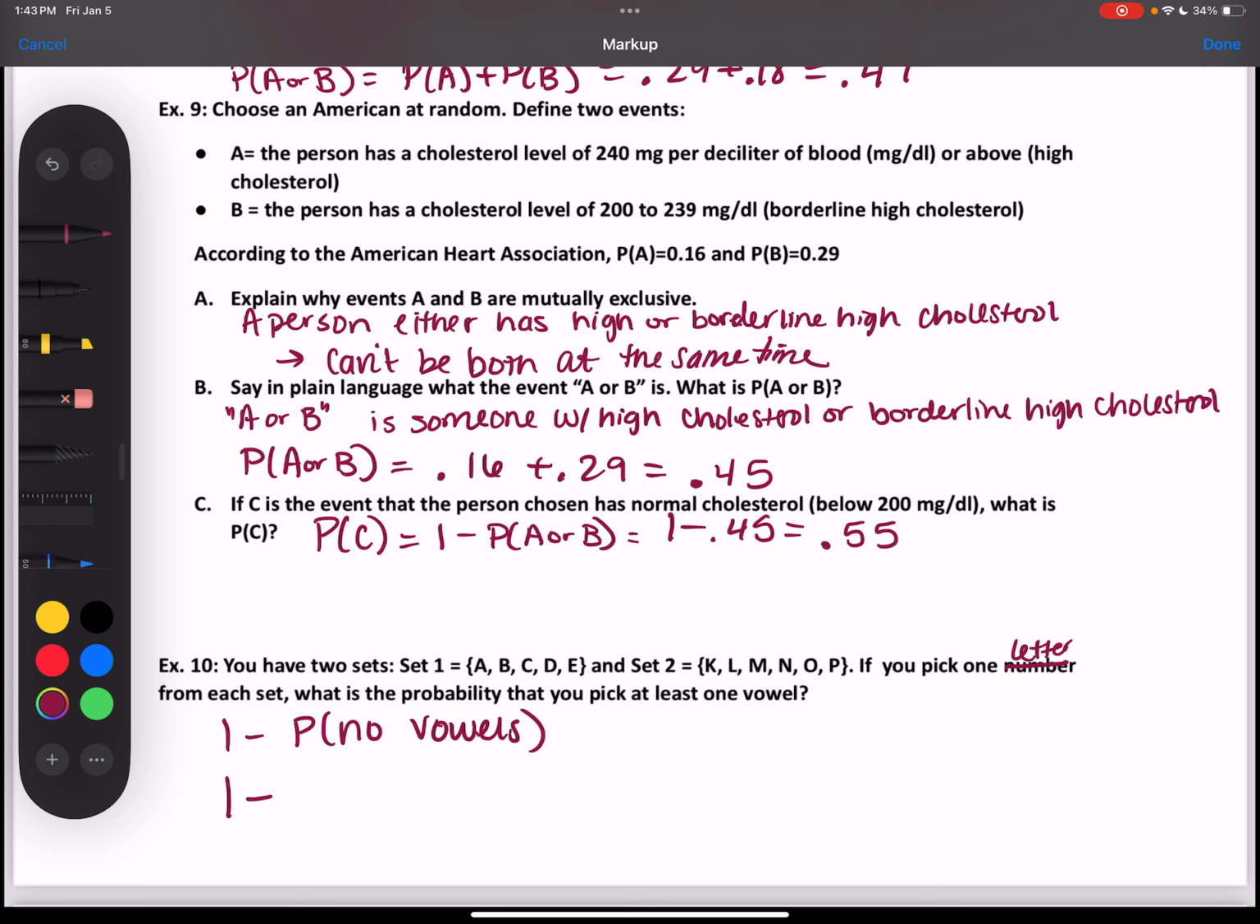So this is going to be 1 minus, and then I would put in parentheses because we have 2 things we need to look at. So how many not vowels are there in the first one? 3. So 1 minus 3 out of 5 times how many not vowels are there in set 2? So then 5 out of 6. So that's going to end up being 1 minus 1/2, which is 1/2 or 0.5. So basically, there is a 50% chance of picking at least one vowel.